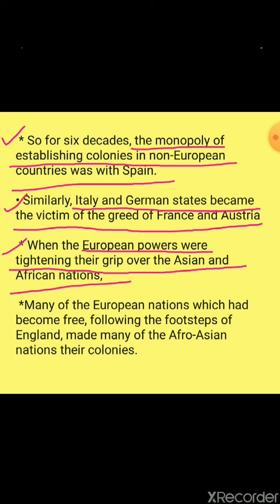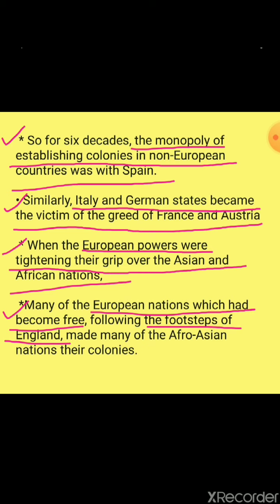At that time, what was being seen in Asian and African nations? Many of the European nations which had become free, who had already become free, following the footsteps of England. Some of the European nations were totally freed.